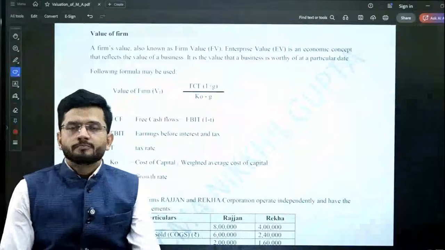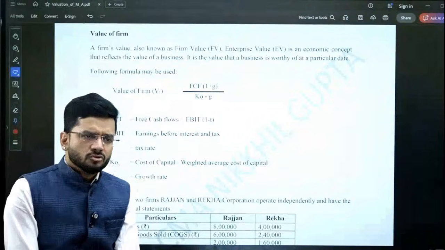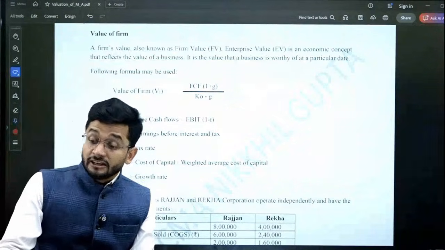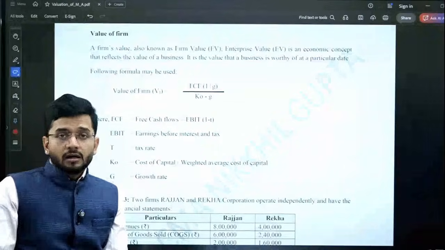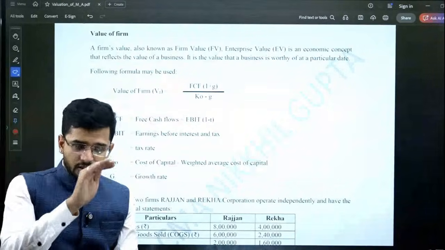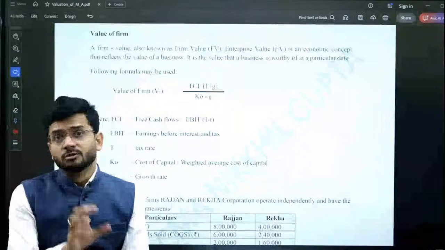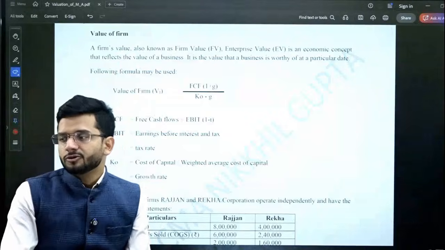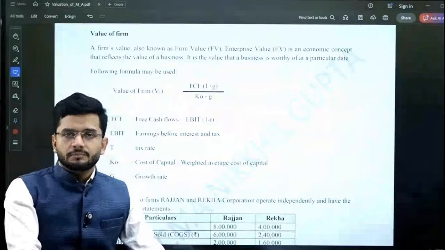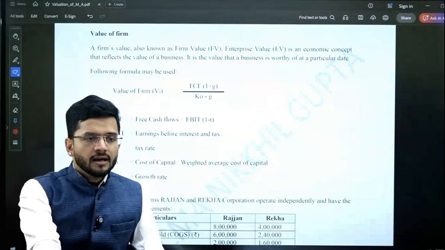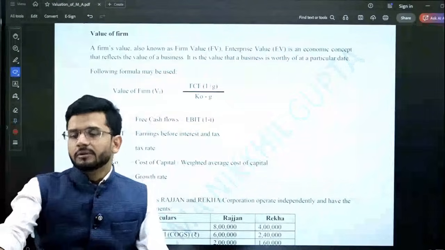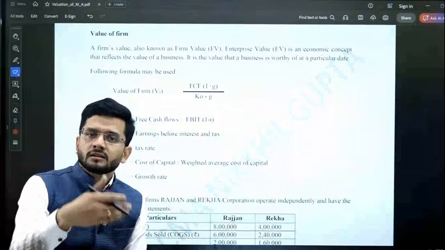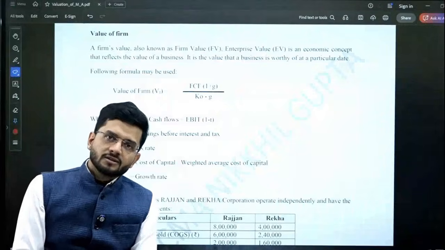So guys, discounted cash flow is the most common method which is used to value any organization. If I want to value any organization, I will see what profits it will give me in the future. I will discount all those profits to the current period, and then I will value that particular organization. So valuation is nothing but discounting of the future cash flows at the current discounting rate, and then I compute the value of the firm. So the formula is very simple, discounting all the cash flows which a particular firm expects to incur in the near future. We discount it to a present value, and that is known as the value of the firm.